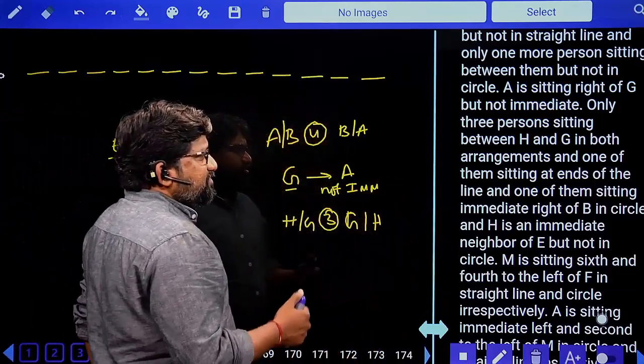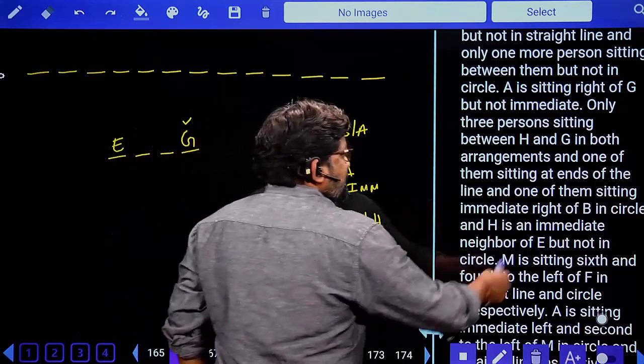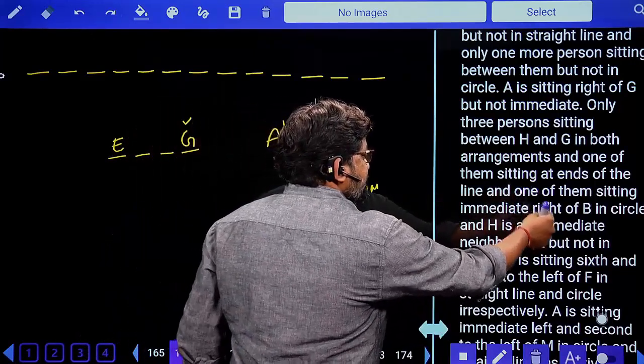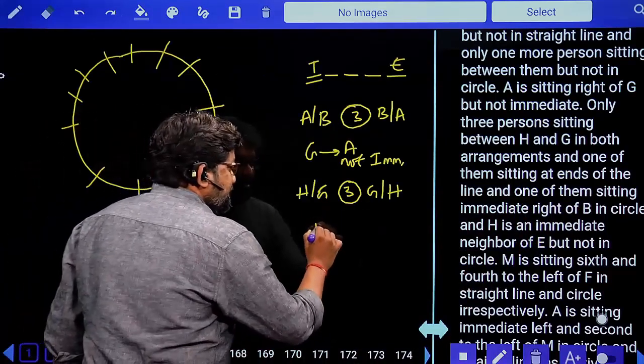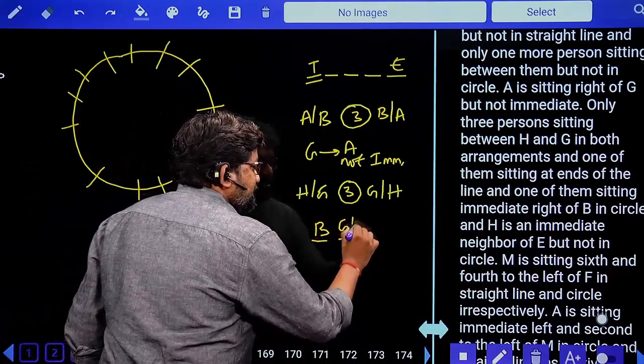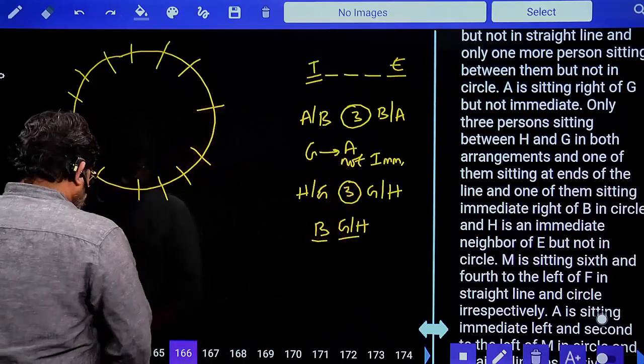Next point. One of them is sitting at the ends of the lines, and one of them is sitting to the immediate right of B in circle. B's immediate right should be either G or H.